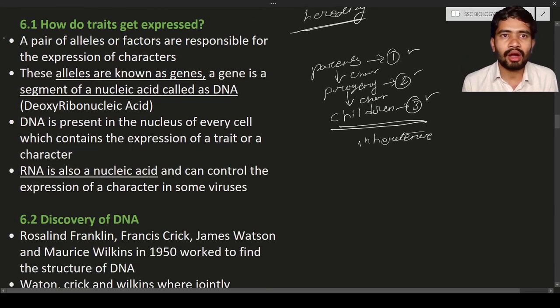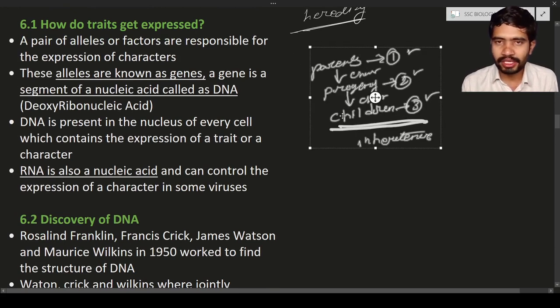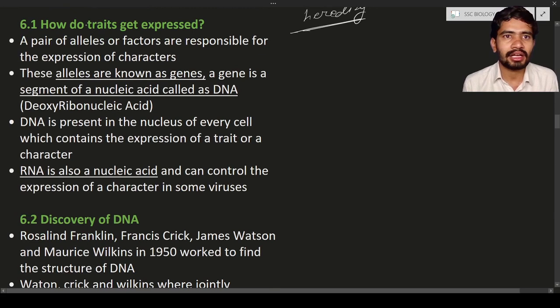The next topic is how do traits get expressed. Traits are nothing but characters. Here a pair of alleles or factors is responsible for the expression of the character. In the last class we discussed characters like seed color and seed shape. These are all characters. So here we have the pair of alleles.